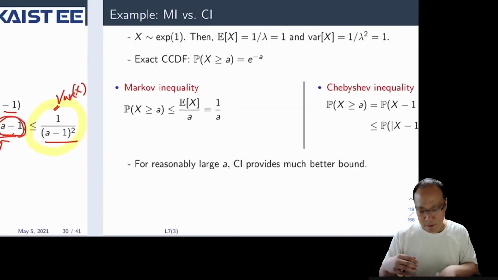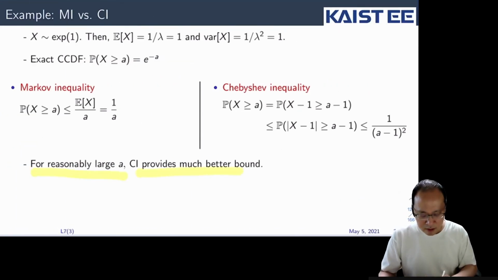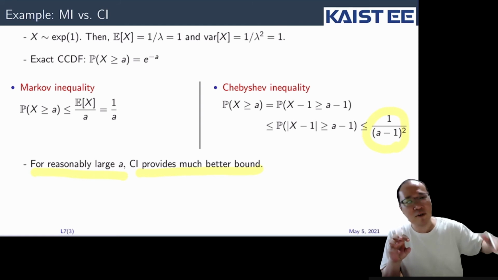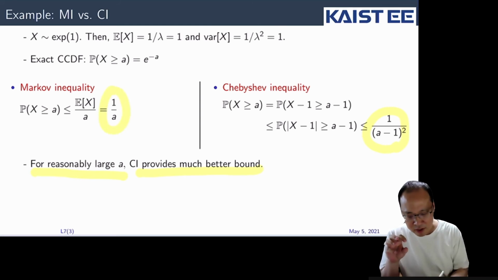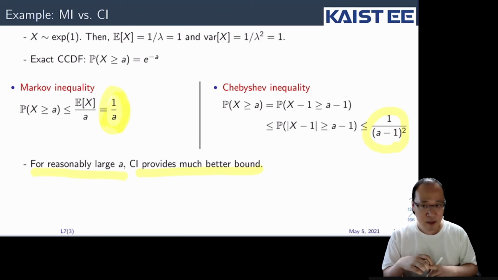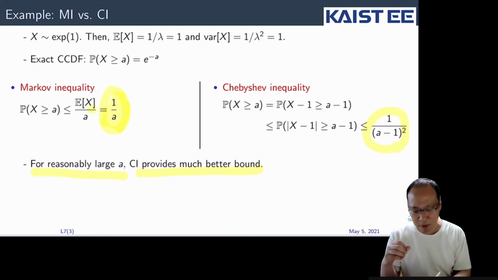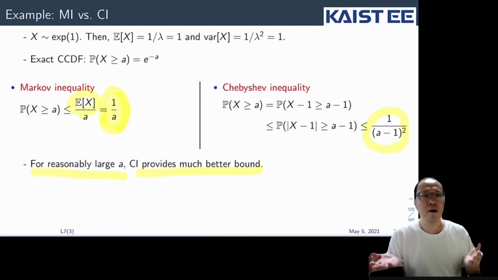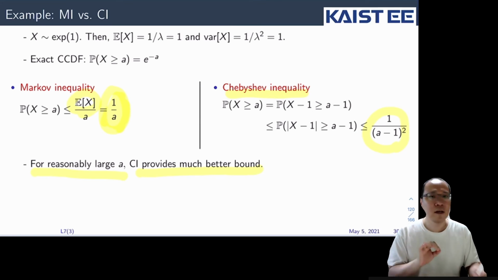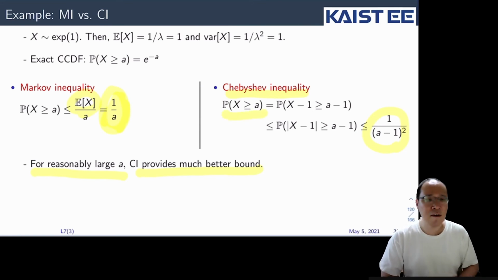Then obviously for reasonably large a, the Chebyshev inequality will provide a much better bound, because in this case it's more exact, right? It decays as a quadratic function of a. But here in this case it's only 1 over a. And this is a very rough estimate, because the Markov inequality just uses the expectation, so that's a very small amount of information. Whereas in the Chebyshev inequality, we also use the variance information, from which we can figure out the estimation of this CCDF in a more exact manner. And that's also intuitive.